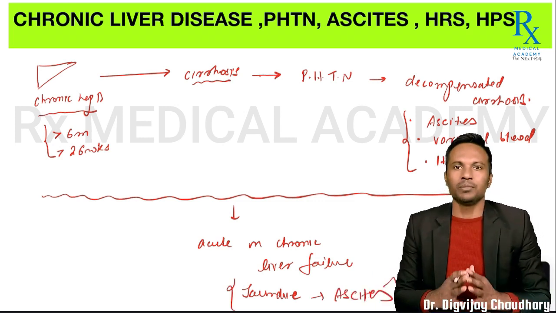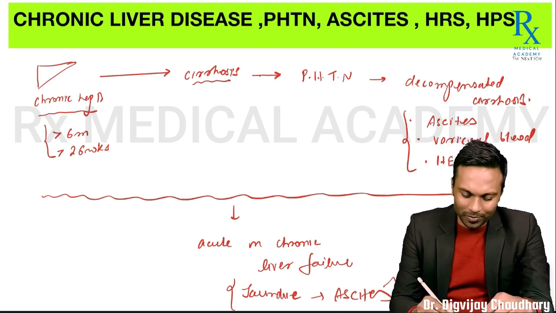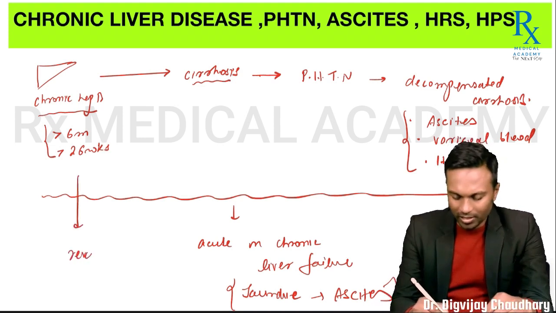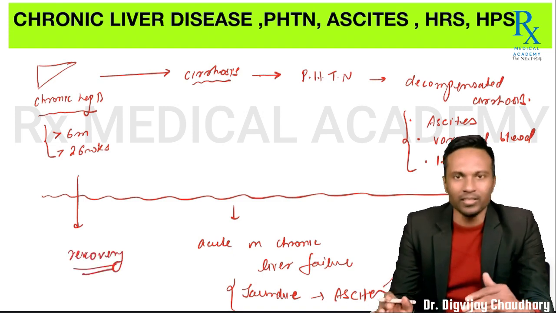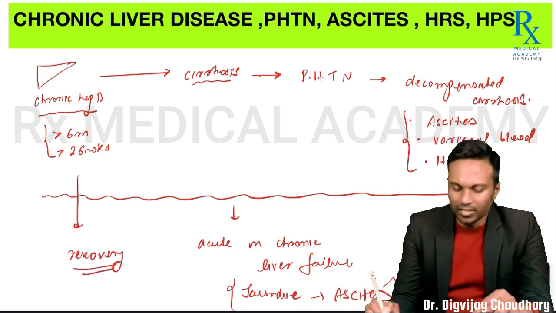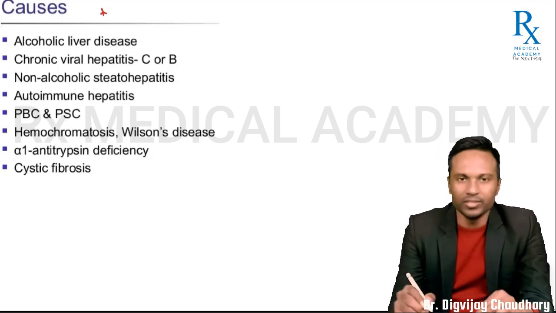We have just studied the progression of chronic liver disease. The patient can recover also, okay? But recovery is in the initial stages only. So these are the series of events for chronic liver disease. Let's first understand what are the various causes of chronic liver disease.